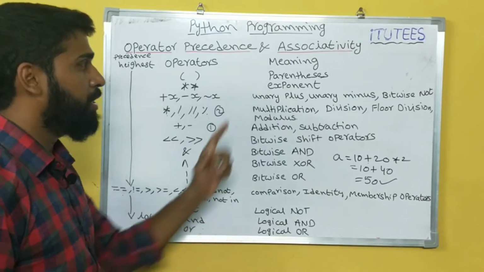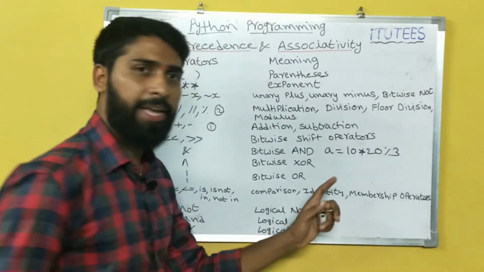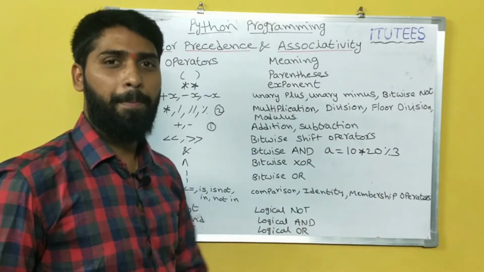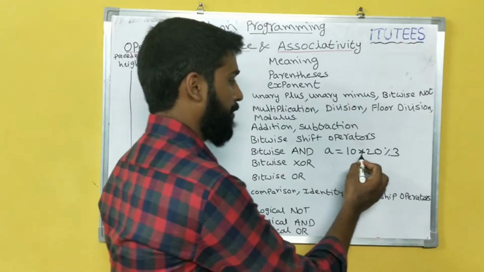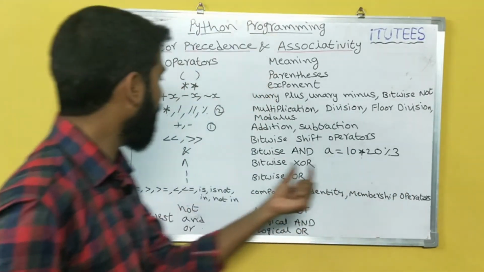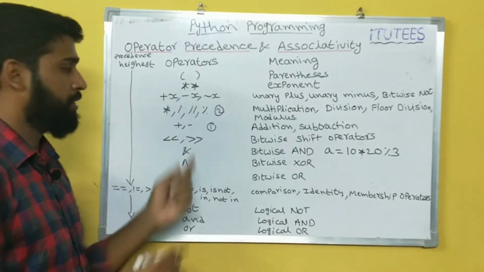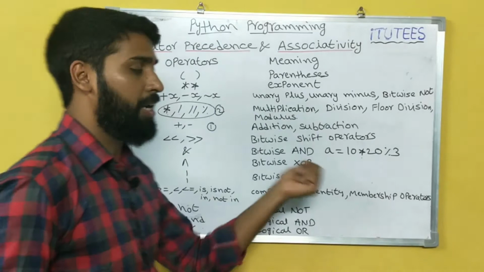Now we can see what is associativity. Now I ask one question. A equals 10 into 20 percentage 3. What is the result? First are you going to perform the multiplication operation or the modulus operation? Both have the same precedence group. Then what is the answer?